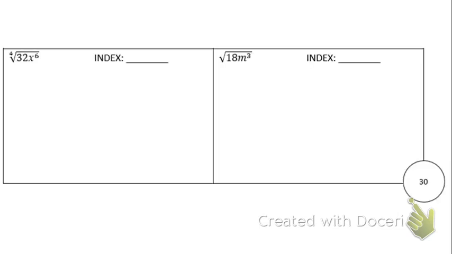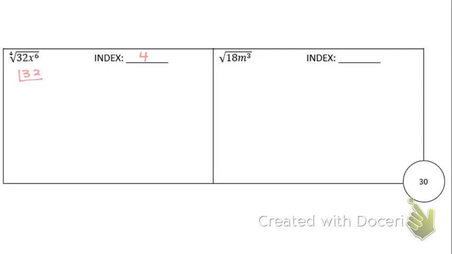Now notice these last two are a little bit different. And obviously they're different because I have a variable. But I promise you, variables are not bad. Let's start with the index. My index is 4.